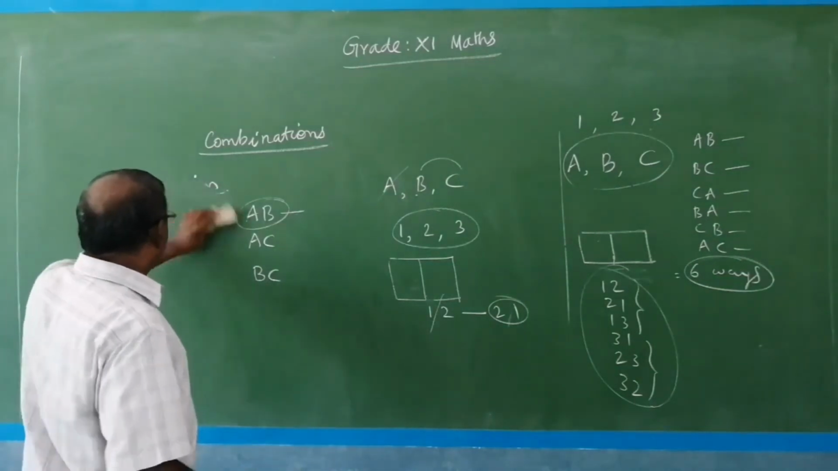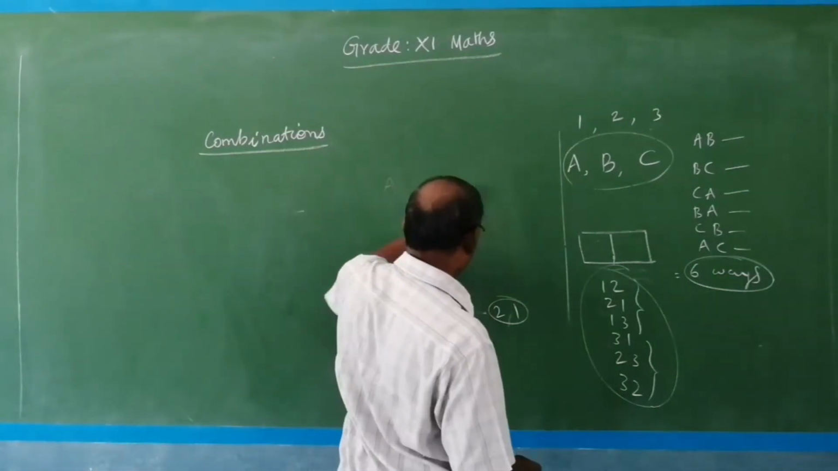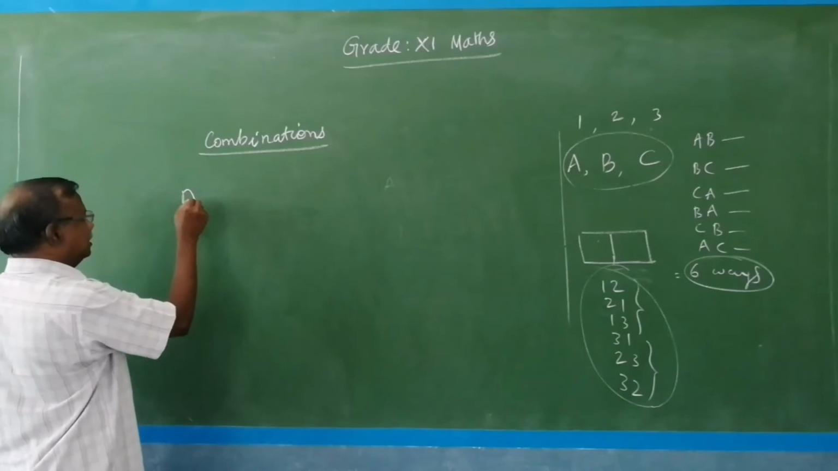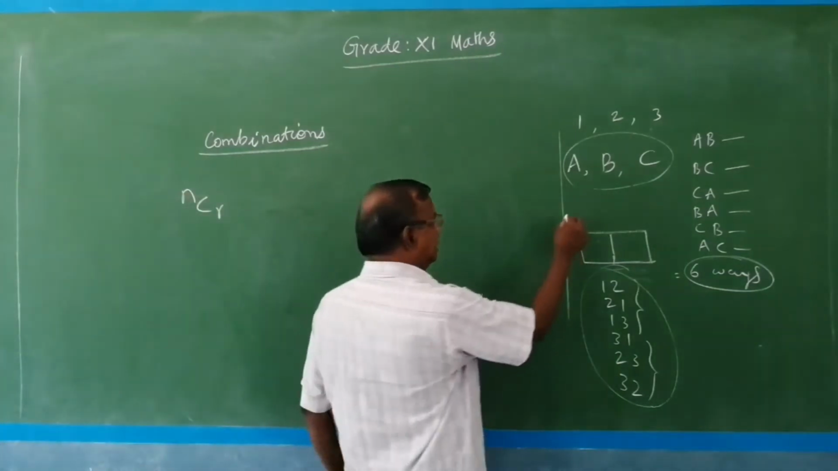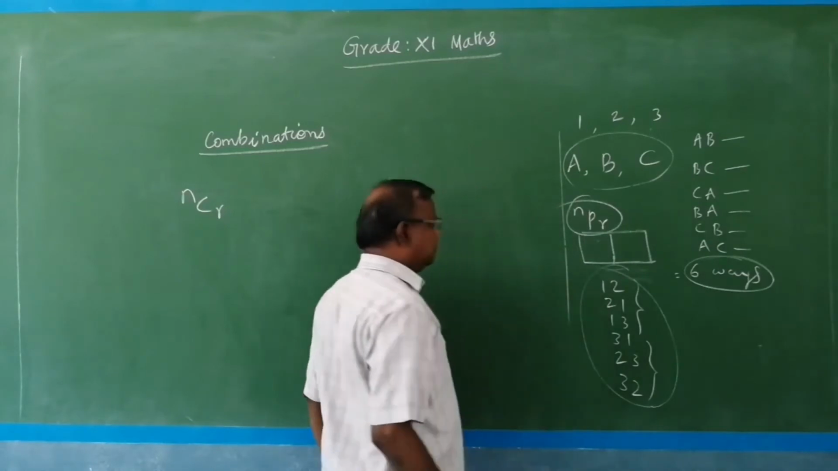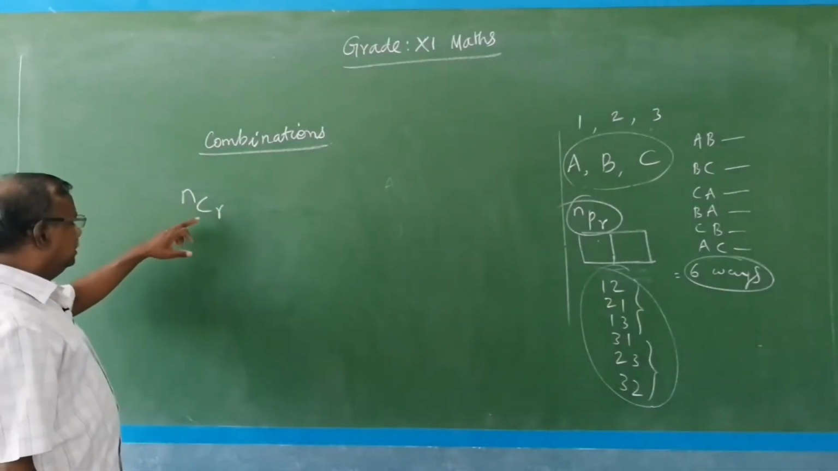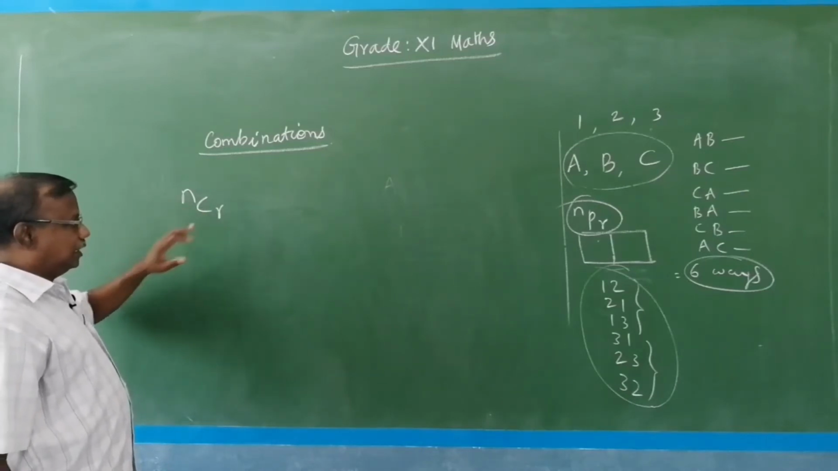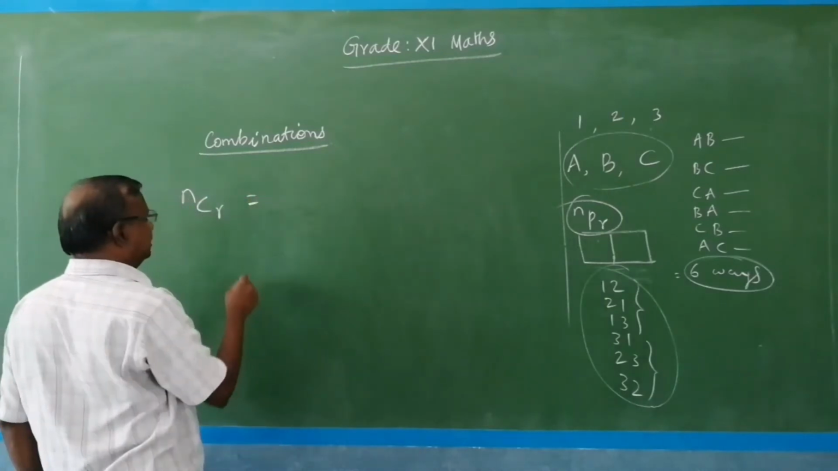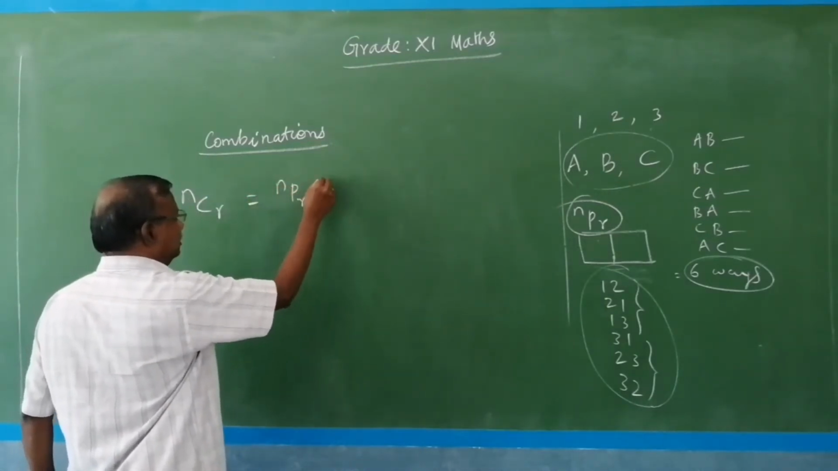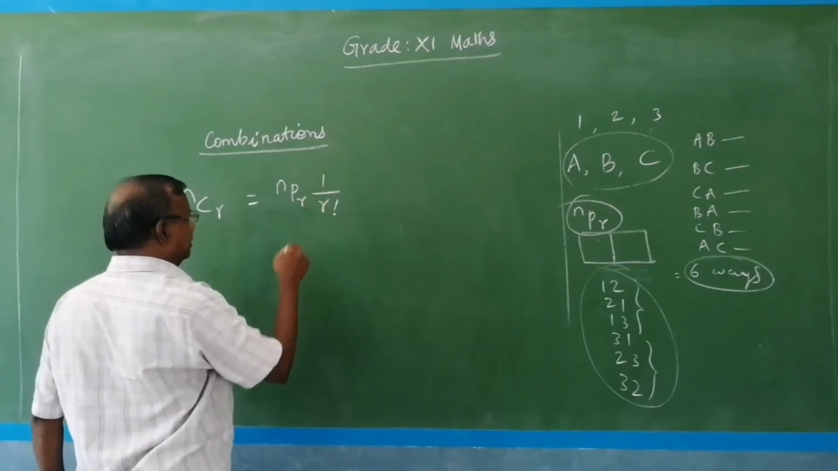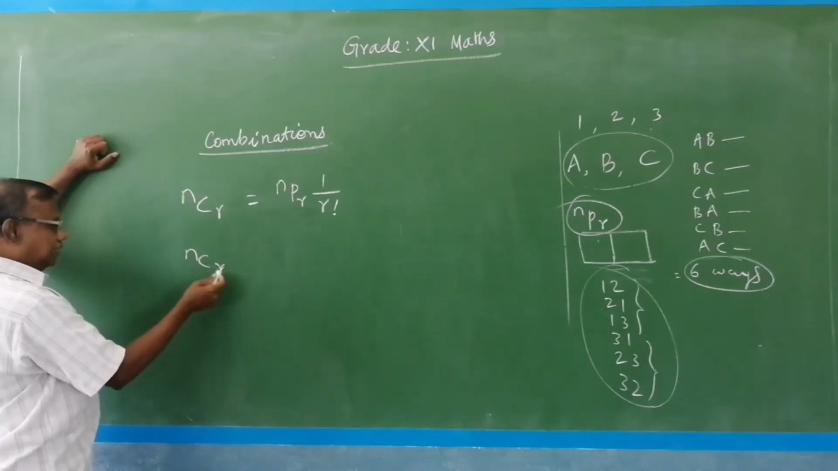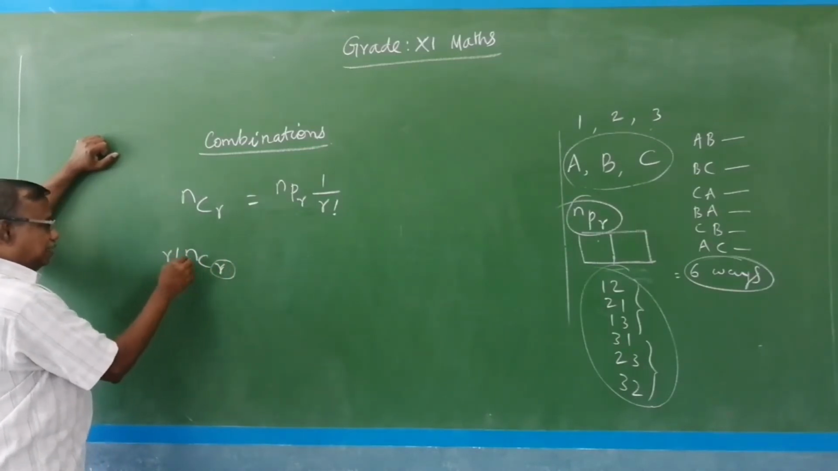So, therefore, in this combination, generally the notation used for combination is nCr. For permutation we use the notation nPr. Here nCr is the combination of n objects taken r at a time. So nCr is nothing but nPr into 1 by r factorial, because the combination requires the arrangement within r.